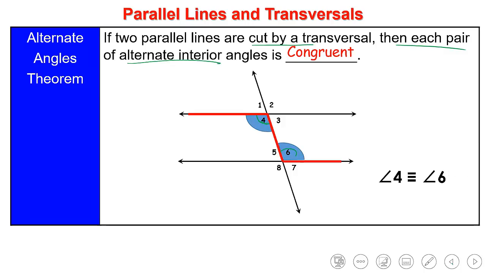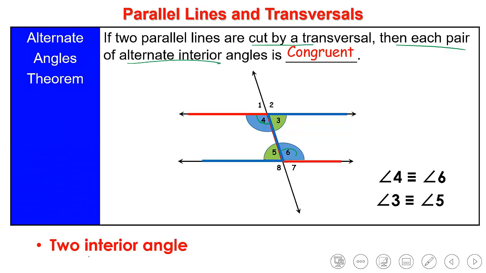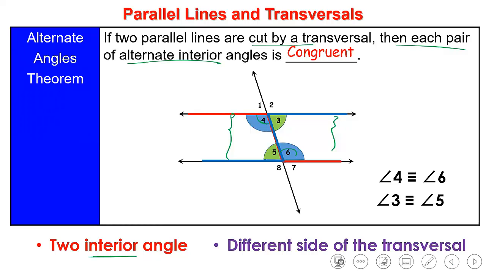And I have also angle 3 is equal to angle 5, and they're formed also by the letter Z because both of them are alternate angles. How can I say if the two angles are alternate or not? We have two conditions. What are the conditions? The two angles should be interior, meaning that the two angles should be between the two parallel lines. And the second condition is that both of them are on different sides of the transversal.